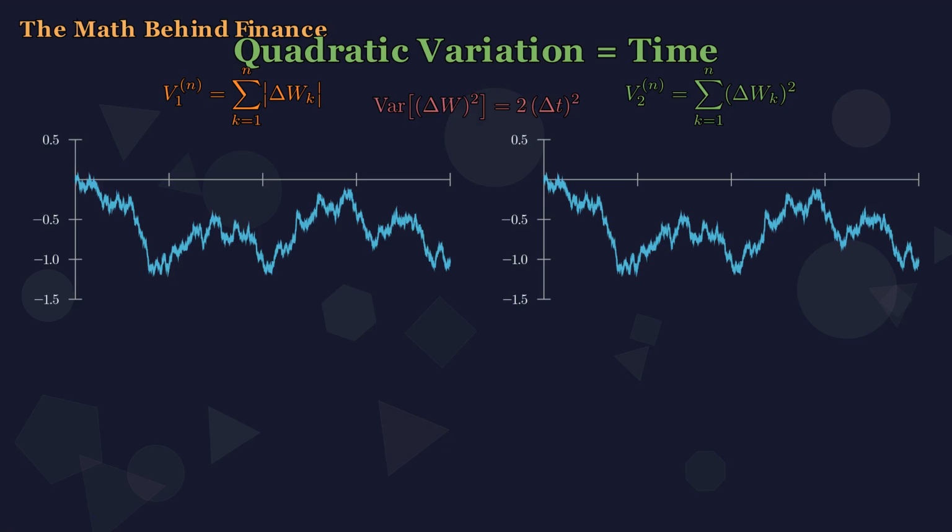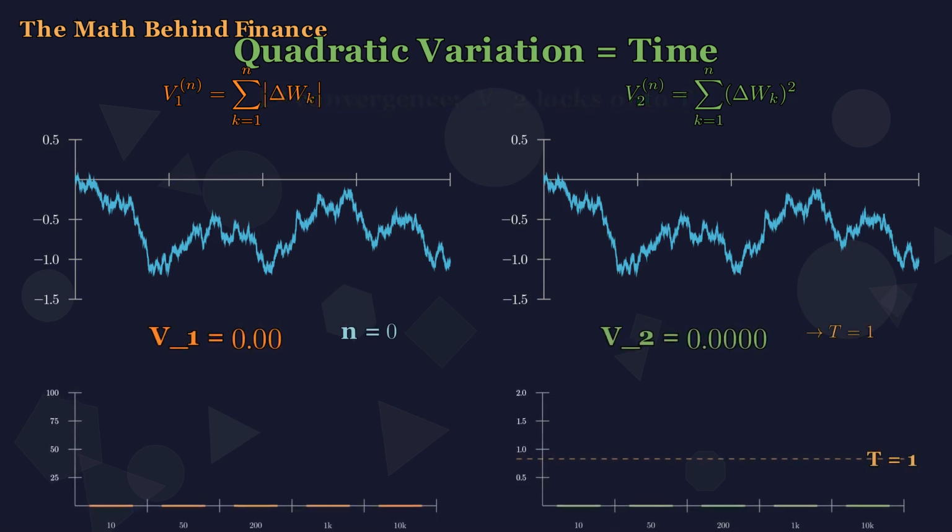But what about the spread of V sub 2 around t? A Gaussian's fourth moment is 3 sigma to the fourth, which gives the variance of W squared equal to 2 delta t squared. Sum n such independent terms: 2n delta t squared equals 2t squared over n. That variance shrinks to 0 as n grows. The mean stays fixed at t. The variance vanishes. Double n, and the scatter shrinks by root 2. 10,000-fold n, and it nearly disappears.